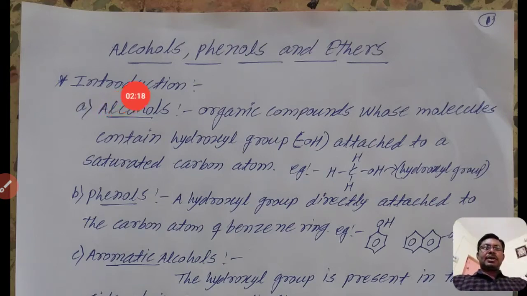When the hydroxyl group is attached to aliphatic saturated organic compounds, they are alcohols. When the same functional group is attached to a benzene ring, that family is known as phenols.